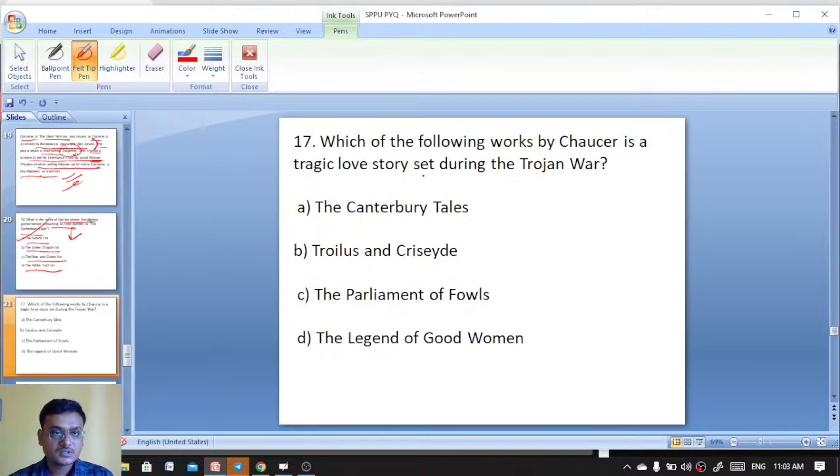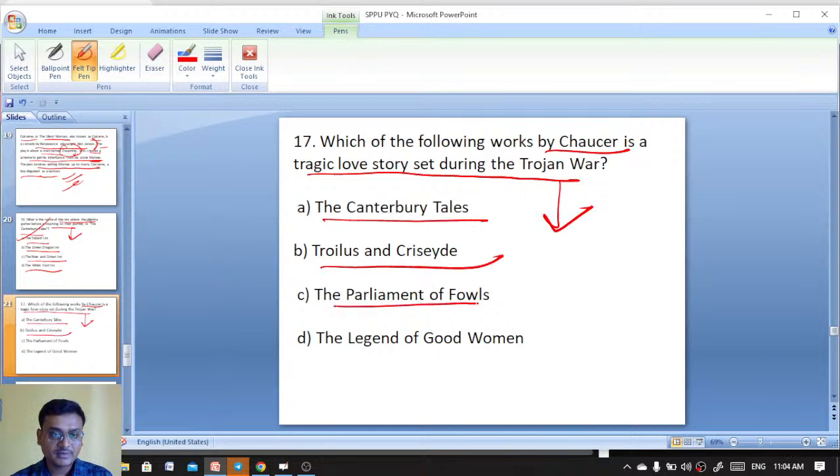Excellent. Which of the following works by Chaucer is a tragic love story set during the Trojan War? The Canterbury Tales, Troilus and Criseyde, the Parliament of Fowls, the Legend of Good Women. 17 is on your screen.